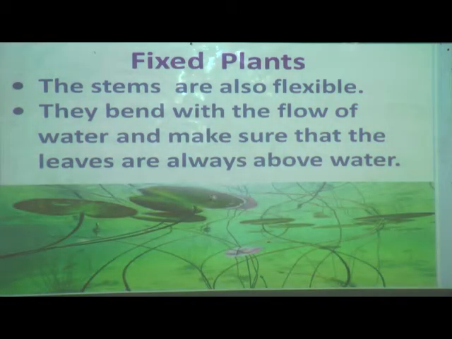I will show you one picture. The stems are flexible. These are stems of fixed aquatic plants. Because of flexibility, they can bend with the flow of water and it makes sure that the leaves are always above the water. Whenever the water level of that water body rises or falls, because of flexibility of this stem, leaves are always on the surface of the water. Nice, amazing, interesting things we are learning about plants in this lesson.